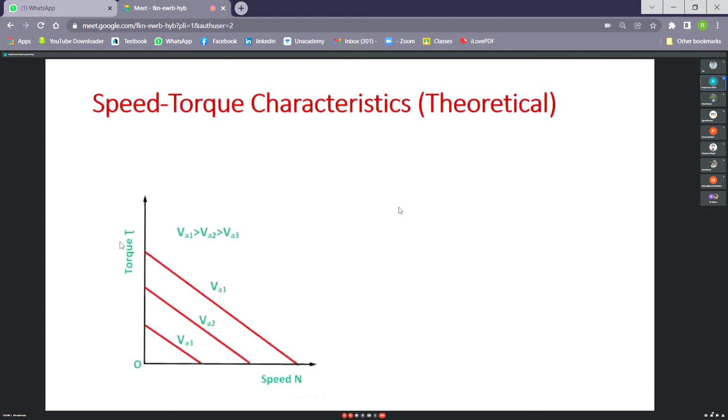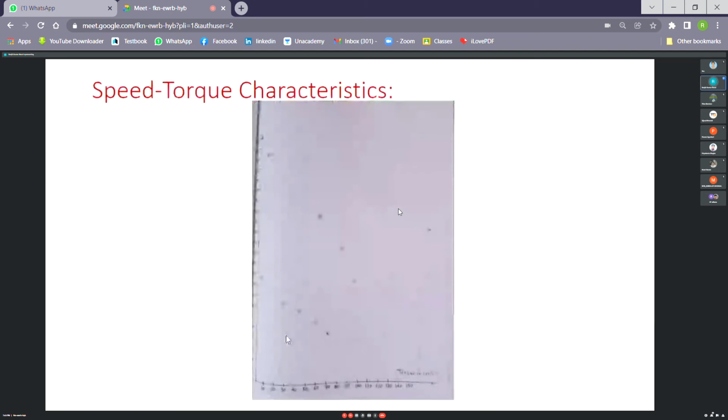Okay. So the speed and torque graph is a perfectly straight line because we have assumed it's a linear system, and their gradient, that means the slope, should be the same. So they are parallel. But in the actual case, we found that although they are straight lines, the gradient is not the same because of the slight amount of non-linearities present in the system, and also due to measurement error.